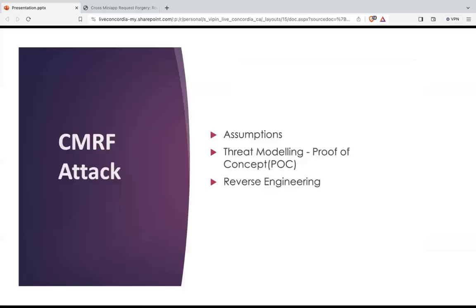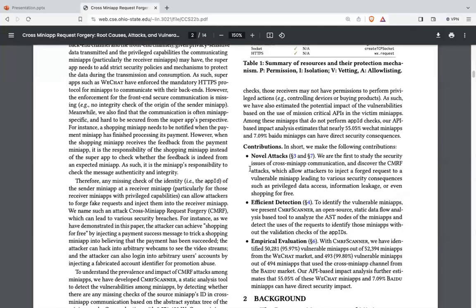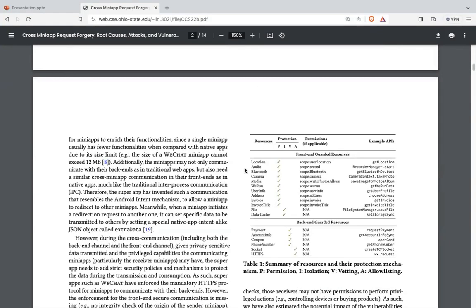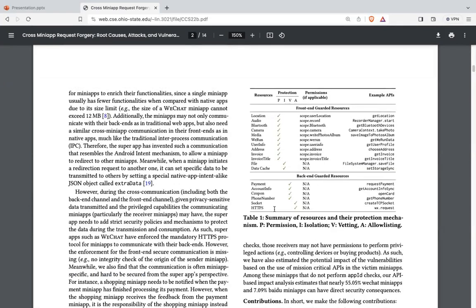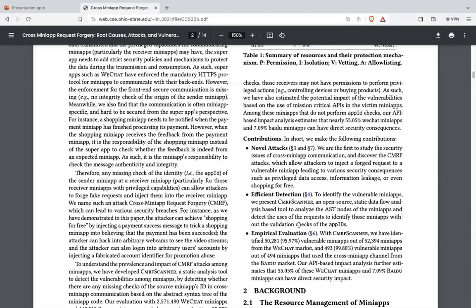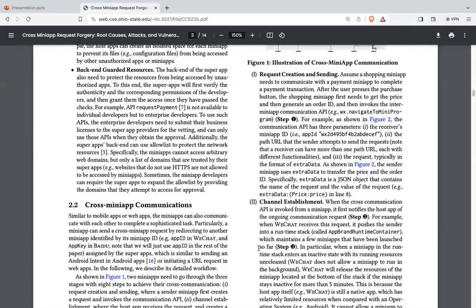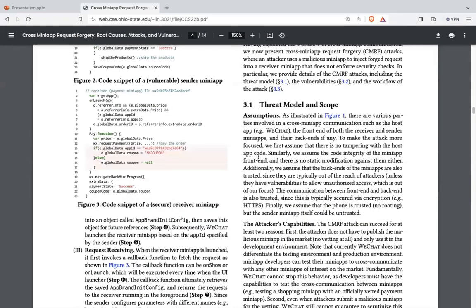Let's move ahead. Now we'll be talking about the CMRF attack. CMRF stands for Cross Miniapp Request Forgery attack. I'll be discussing a few assumptions with you. This is the table we were talking about, the summary of resources and their protection mechanism. First we talked about this, then we talked about the cross mini-app communication. Now I'll be telling you about the attacks.